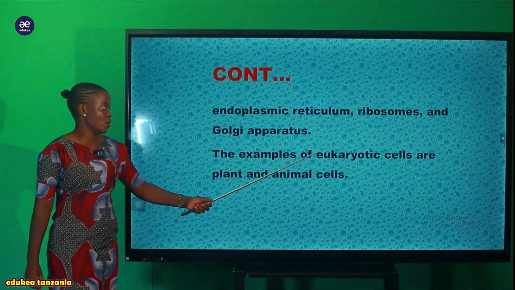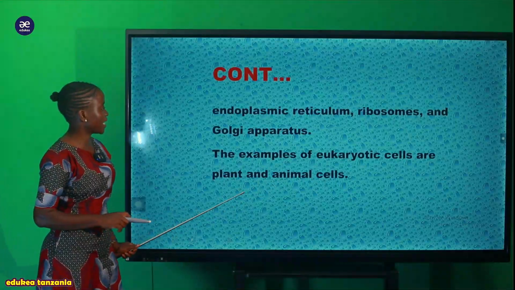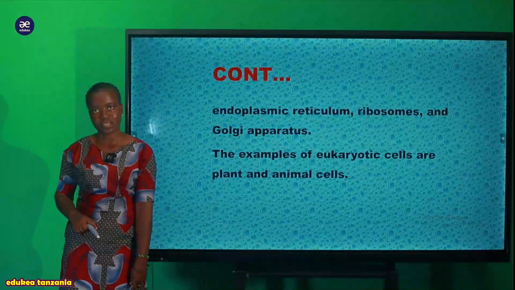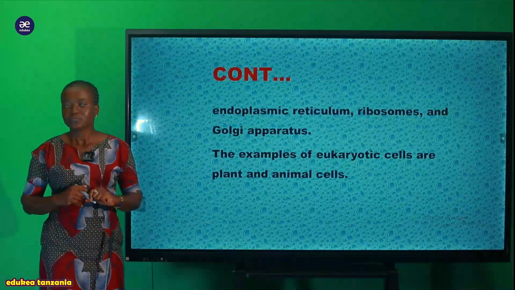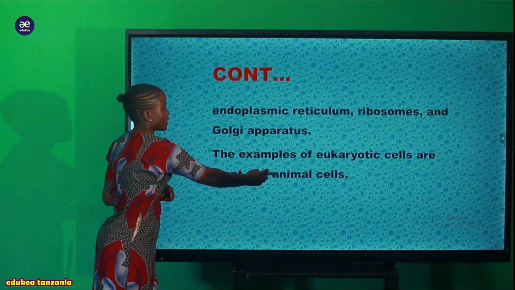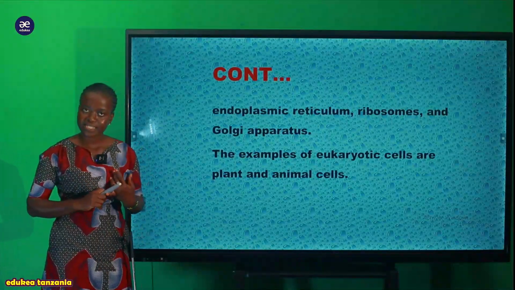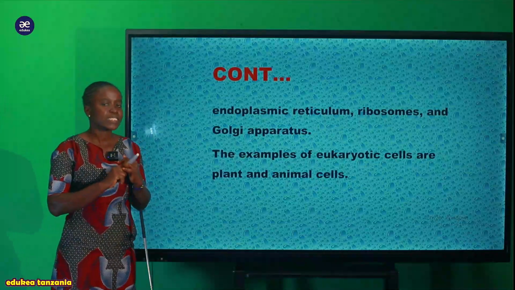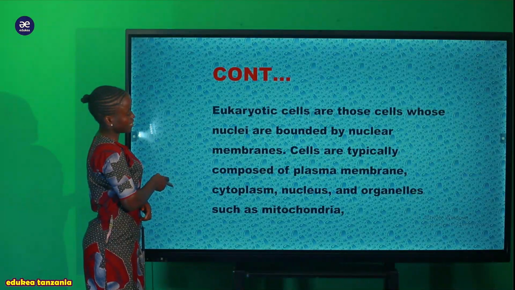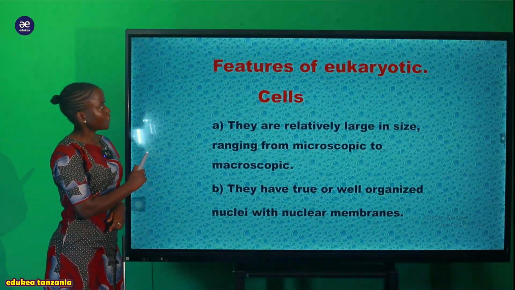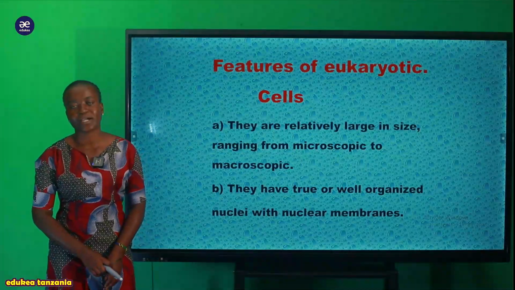So the examples of eukaryotic cells are plant and animal cells. So as we discuss the eukaryotic cell, here now we will be discussing the plant cell together with the animal cell. We are discussing those two, plant cell and animal cell. So now here let's start with the features of eukaryotic cells, or the general characteristics of the eukaryotic cell.